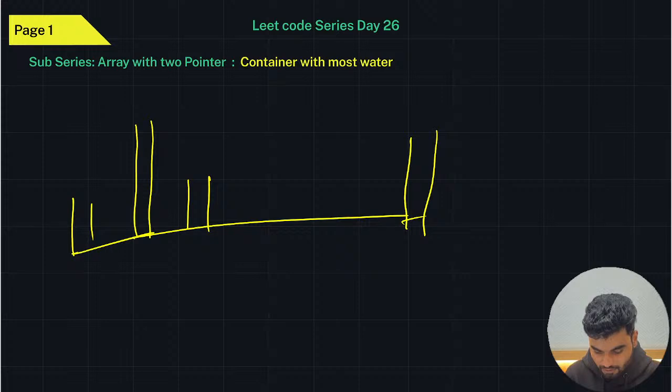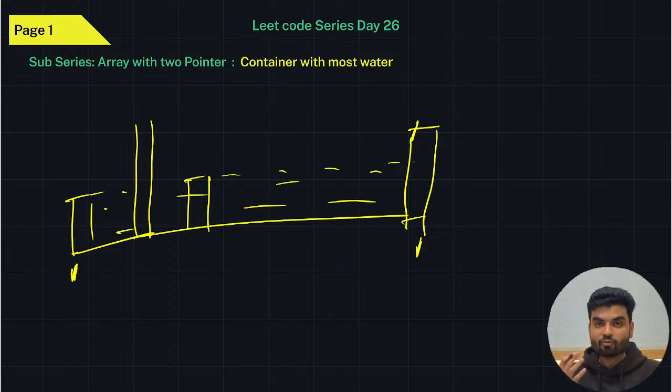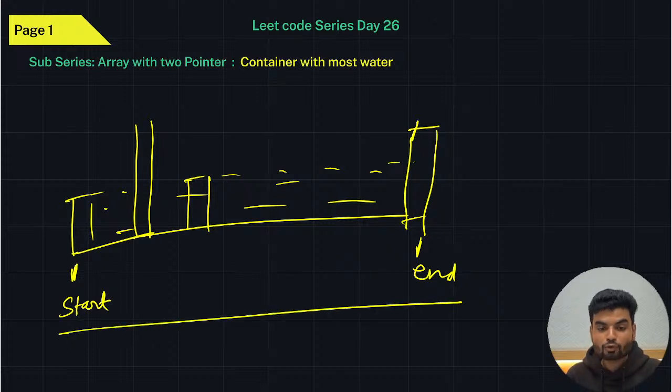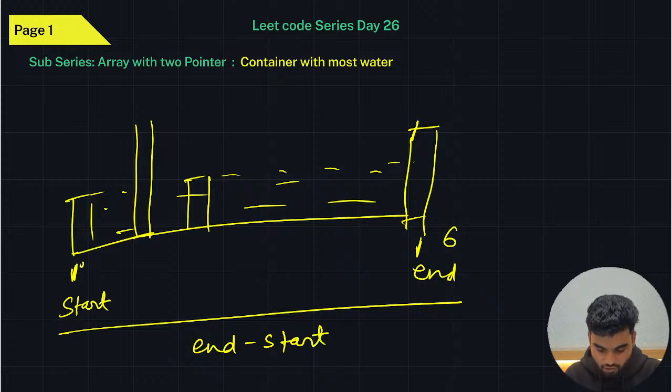You have these poles. So what you have to do, if I start from this place, I'll take this pole and this pole. So the area I will have is this. Right. So that's why we need two pointers. One from the starting, and a second from the ending. So this will give you the width. And width will be what? End minus start. Let's say this is 6 and this is 0. So 6 centimeter will be this length. So you have the length now.